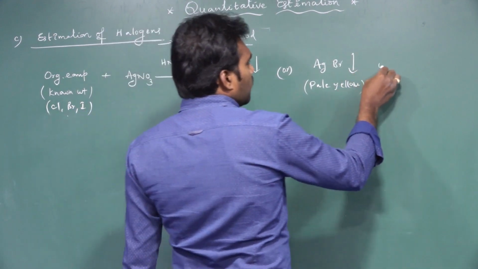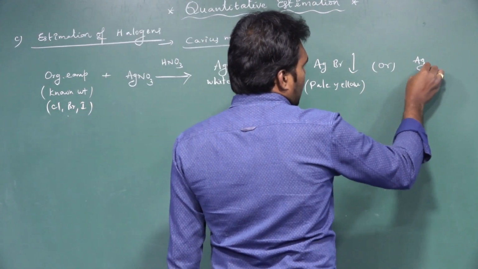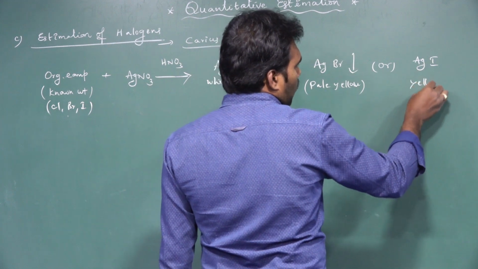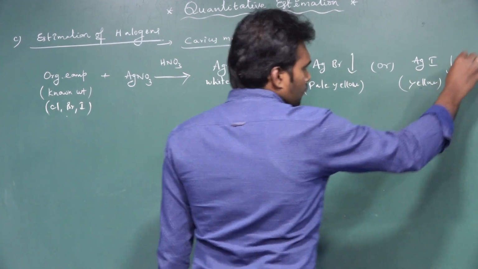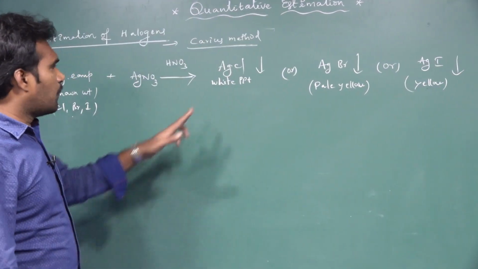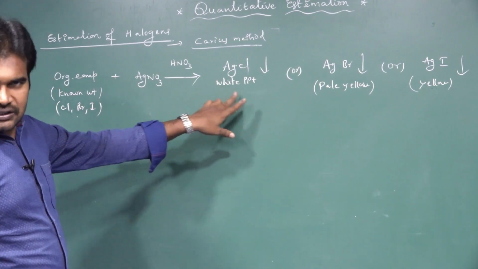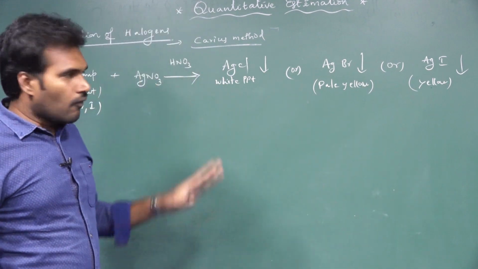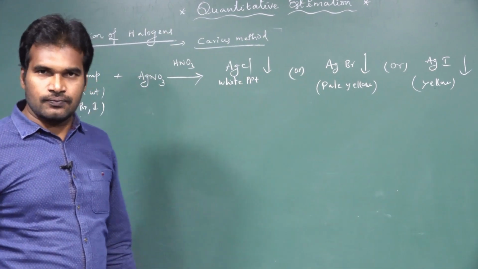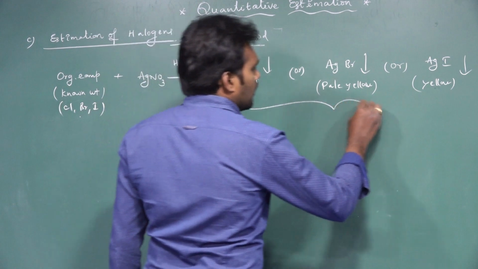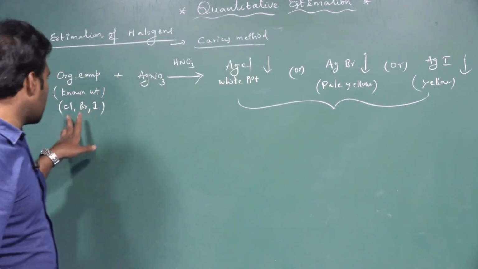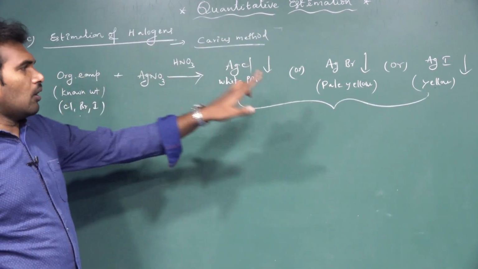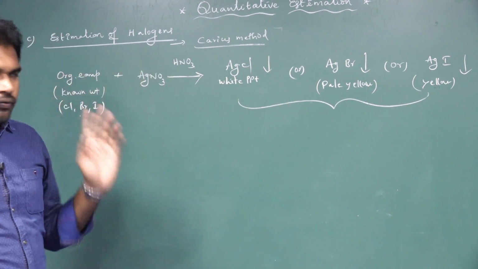If it is iodide, we get AgI, which is yellow. So we get a precipitate that is either white, pale yellow, or yellow. If chlorine is there, a white precipitate; bromide, pale yellow; and iodide, yellow.